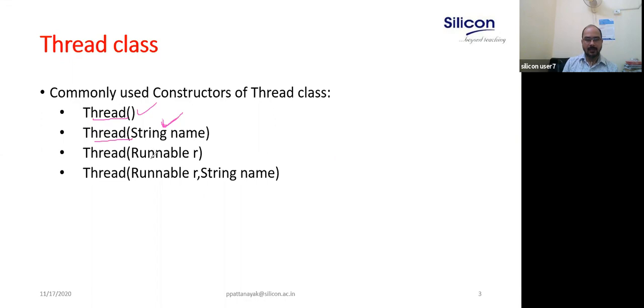Another constructor takes a Runnable reference. Also, there is another constructor where the first parameter is a Runnable reference, along with that you can provide the name also. So these are the constructors of the Thread class. We'll have a detailed discussion, and we'll be using everything in our program.